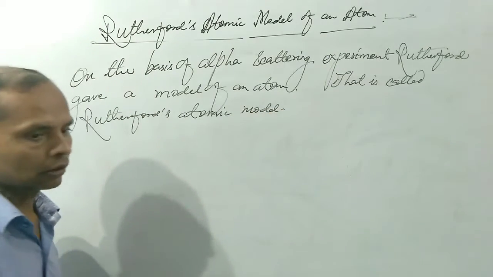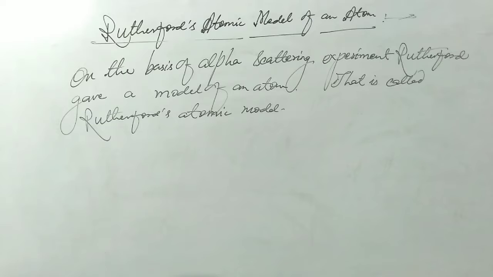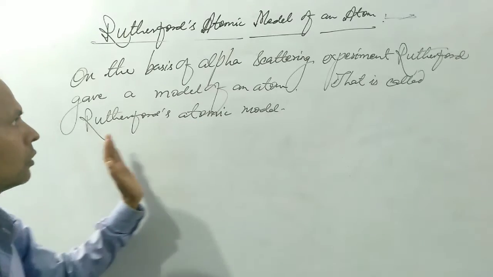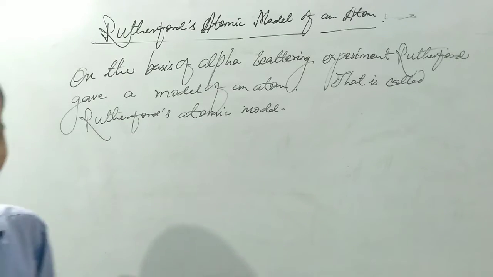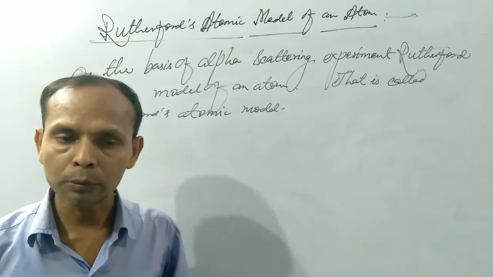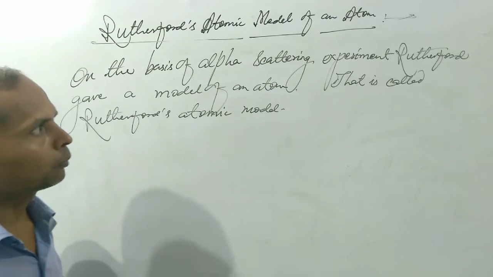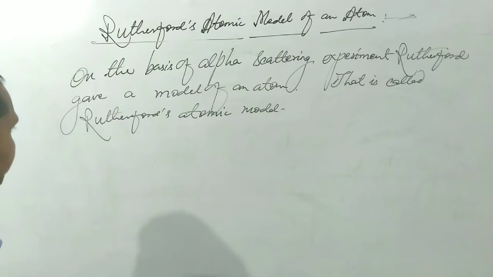This is the definition of Rutherford's atomic model. On the basis of alpha scattering experiment, Rutherford gave a new model of an atom that is called Rutherford's atomic model. He has also postulated some of the postulates of this model, so we can write the main points of this model.